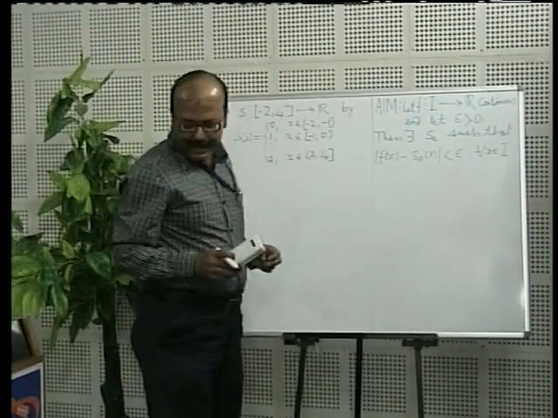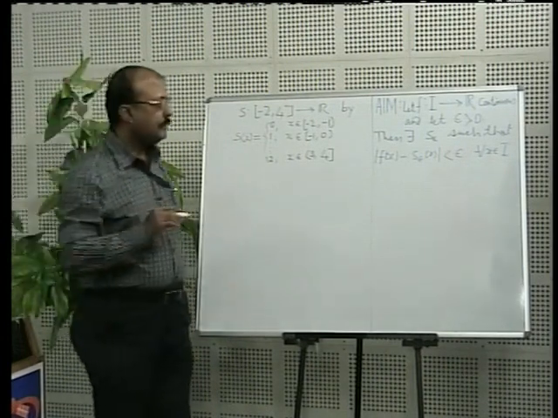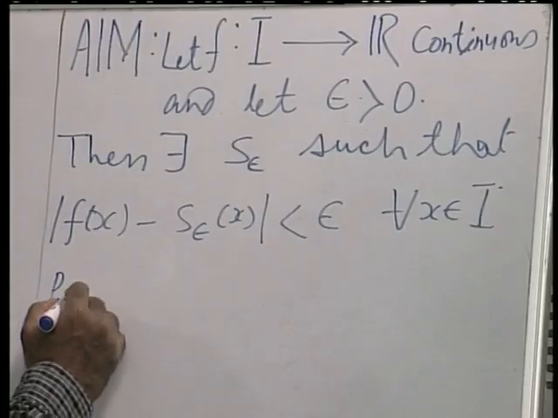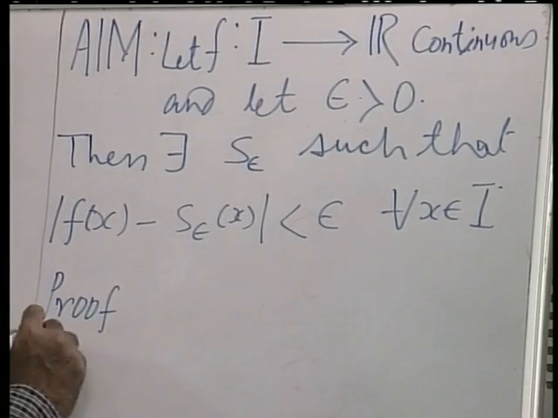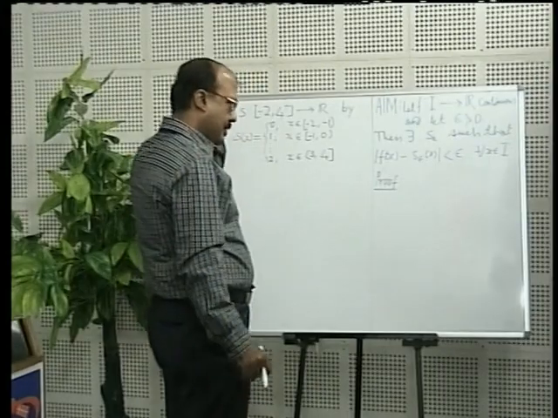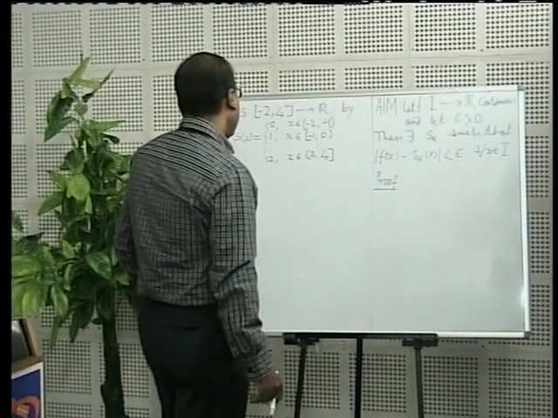Now I will quickly indicate the proof of this. The proof is not very difficult. I am indicating a proof here because mathematics has to be done, so you must see how to achieve this kind of result.